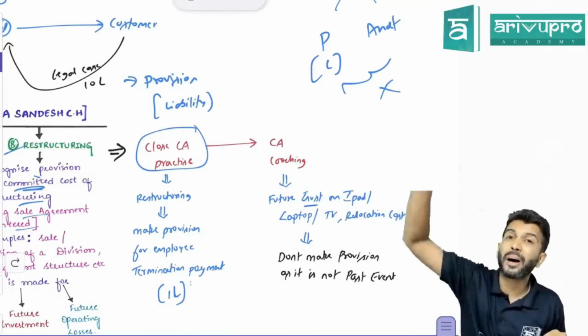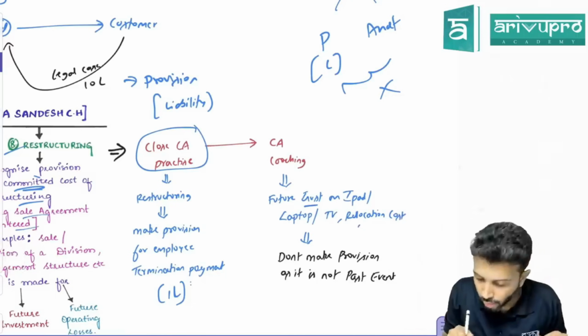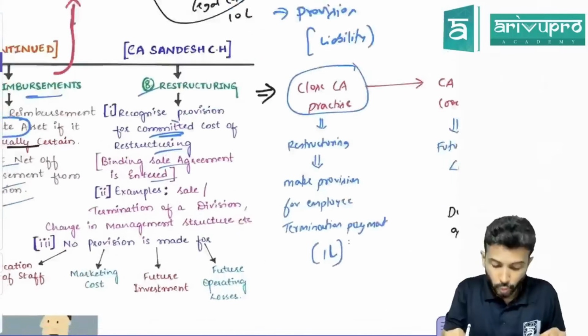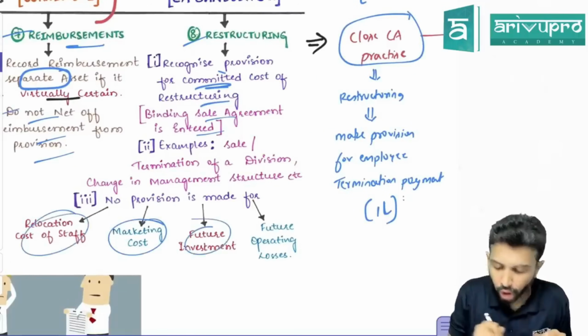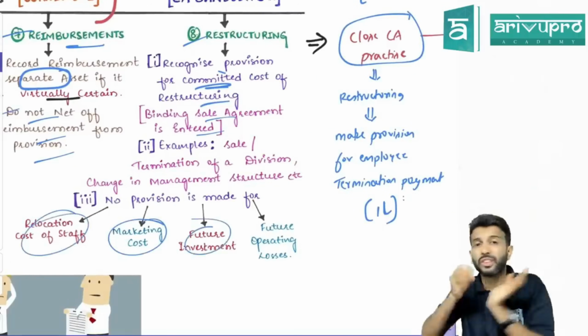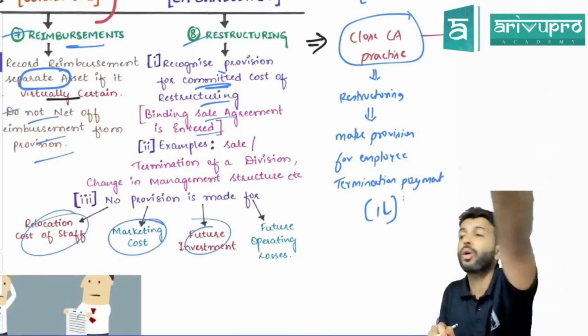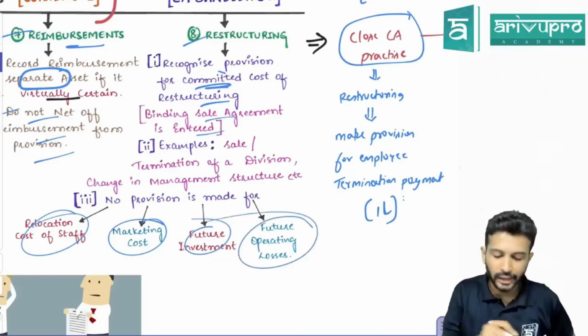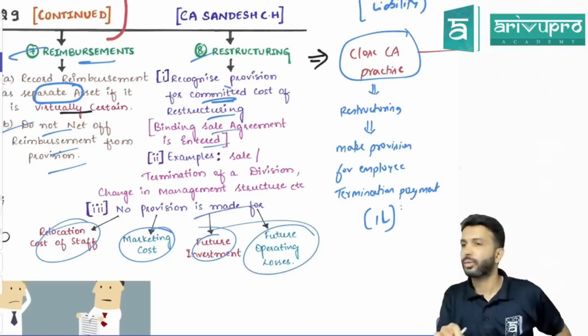CA coaching, that means it is a past event or future event. So for relocation cost, for marketing cost, for future expenditures and all, do not recognize the provision because it is not related to a past event but rather to a future event. For future operating losses and all, we don't recognize the provision. That's what I've called out here.